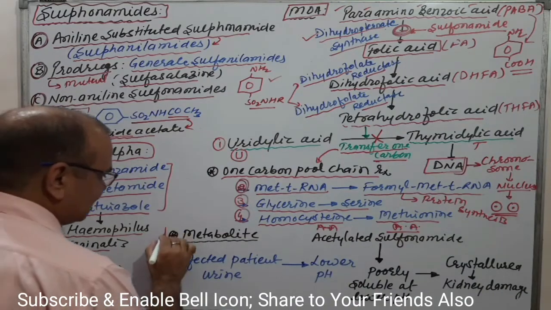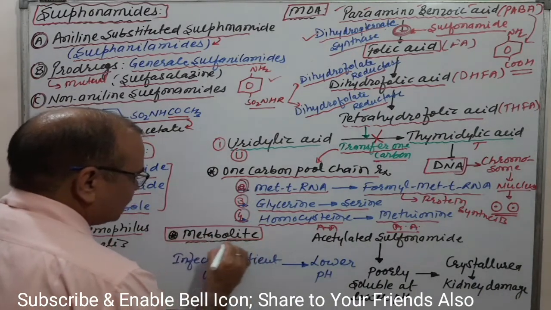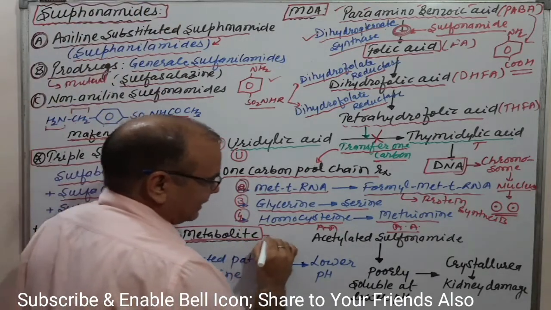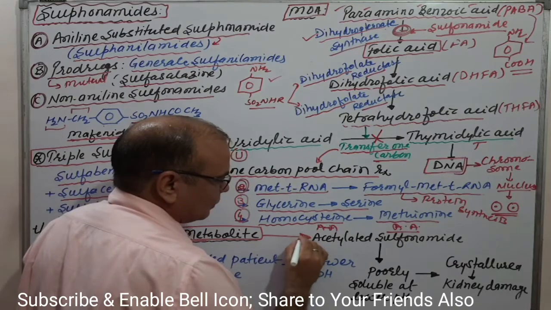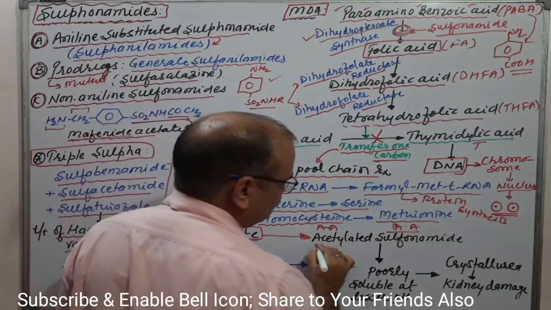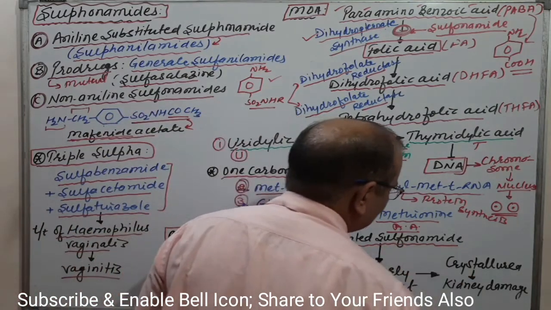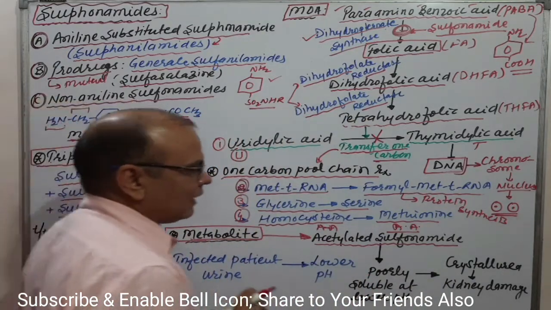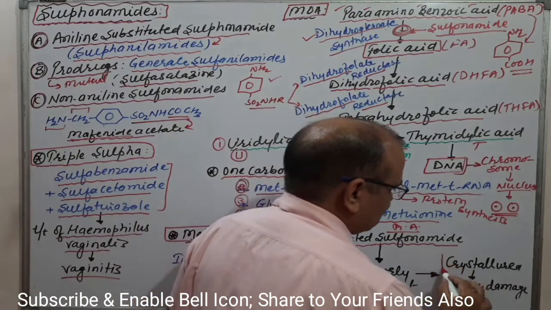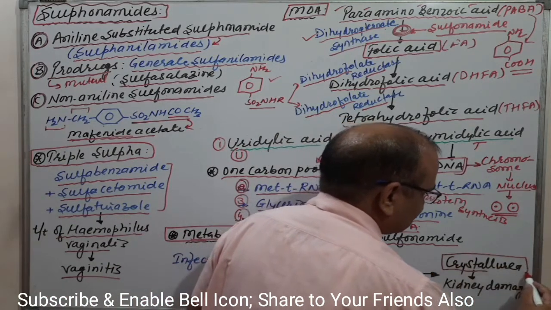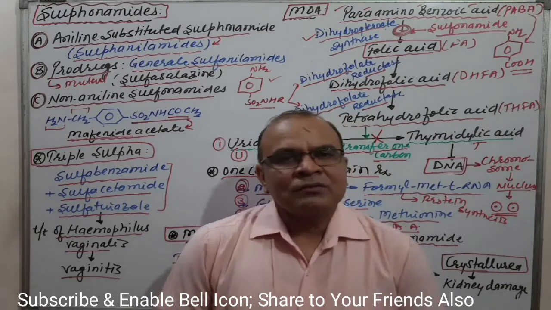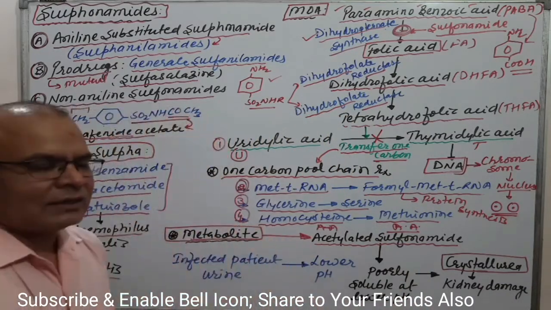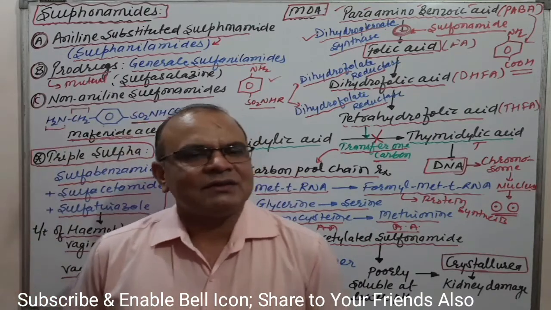Try to understand its metabolite. Which metabolite are we discussing? Sulfonamide. Basically acetylation is going on, and that produces acetylated sulfonamide. That acetylated sulfonamide causes crystalluria. Why does crystalluria happen and why is it going on? Try to understand when we are giving the sulfonamide.